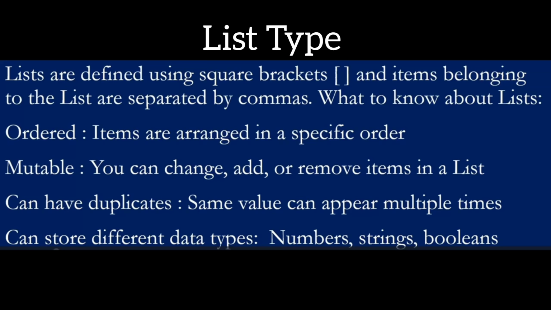Lists are defined using square brackets, and items belonging to the list are separated by commas. What to know about lists? Ordered: items are arranged in a specific order. They are mutable: you can change, add, or remove items in a list. Can have duplicates: the same value can appear multiple times. Can store different data types, so you can have numbers, strings, or booleans within a list.